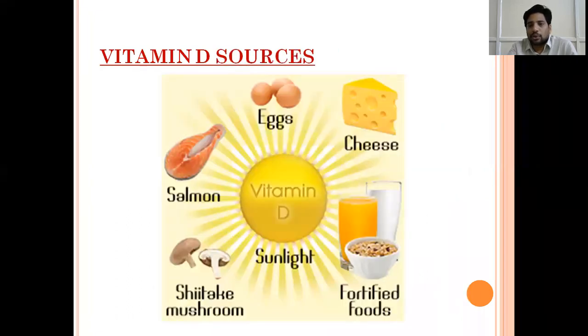And sources. The most common sources of vitamin D are eggs, meat, and mushrooms, and to some extent milk and milk products, cheese and milk. Generally fortified, like in a few countries, milk is fortified with vitamin D. That way, like we fortify salt with iodine, in a few countries milk is fortified with vitamin D.